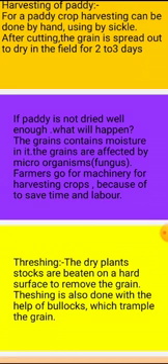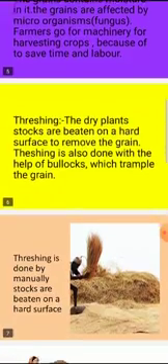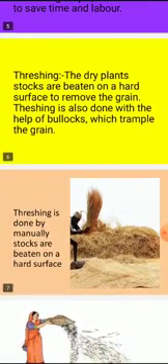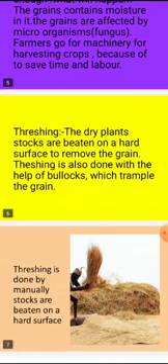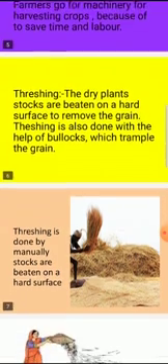Most farmers give priority to machinery for harvesting crops to save time and labor. If we go manually, there is a wastage of time as well as labor. That's why the farmers go for machinery.